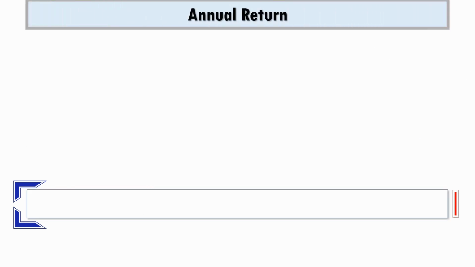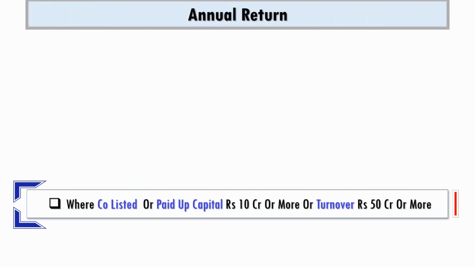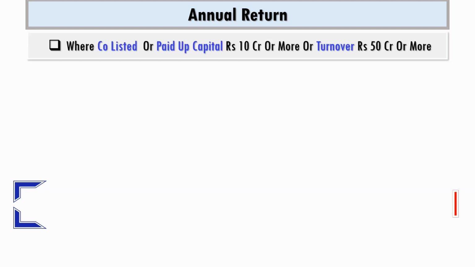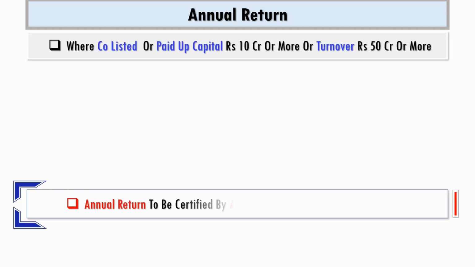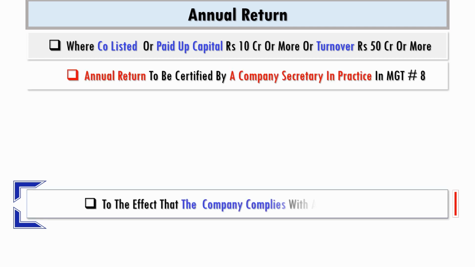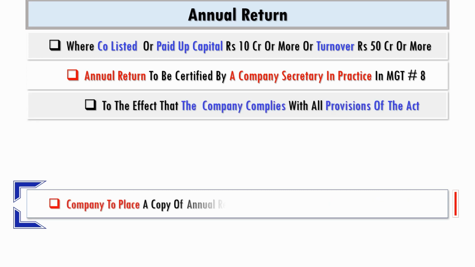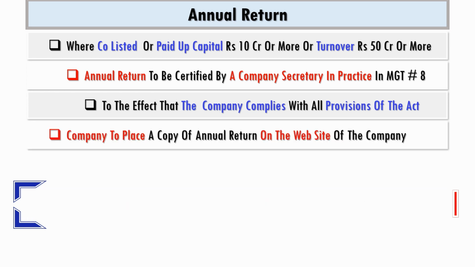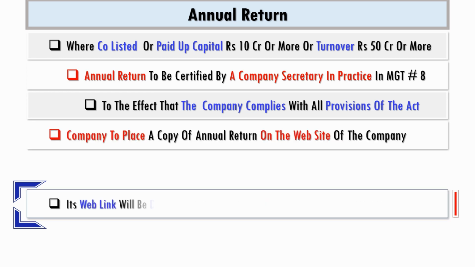In case of a listed company or a company with paid up capital of rupees 10 crore or more or turnover of rupees 50 crore or more, the annual return shall be certified by a company secretary in practice in MGT-8 to the effect that the company complies with all provisions of the Act. The company shall place a copy of the annual return on its website and its web link will be disclosed in the report of the Board of Directors.